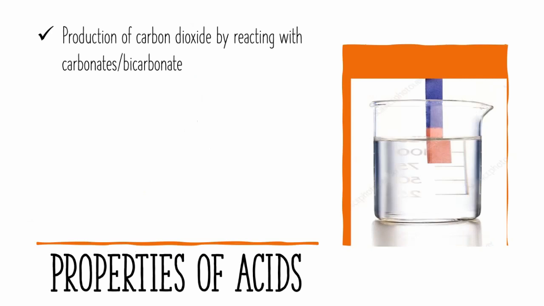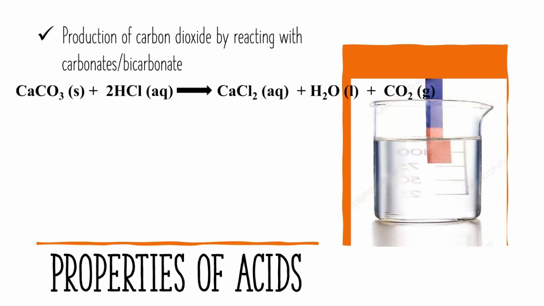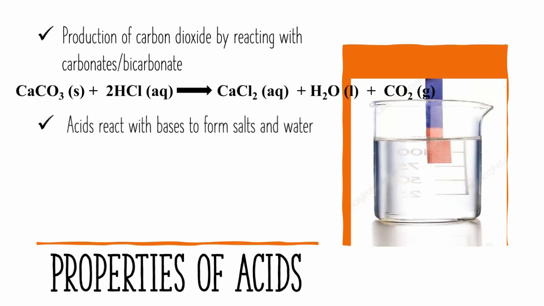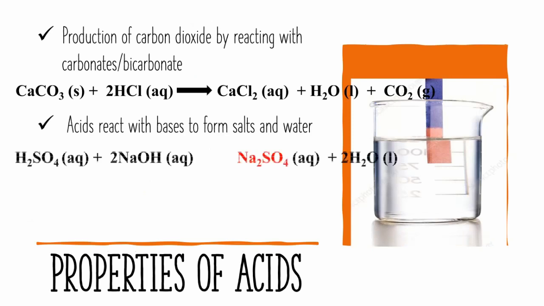Carbon dioxide can be produced by reacting acids with carbonates or bicarbonates. For example, calcium carbonate can be reacted with hydrochloric acid to produce calcium chloride, water, and carbon dioxide gas. Acids react with bases to form salts and water.